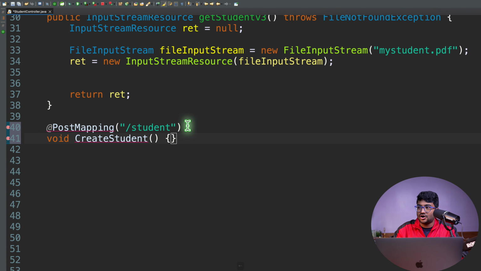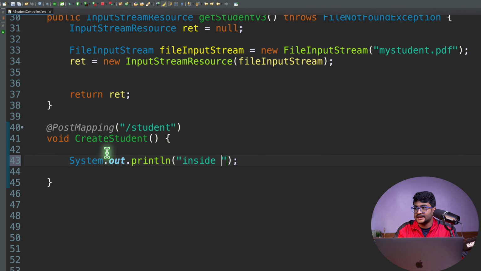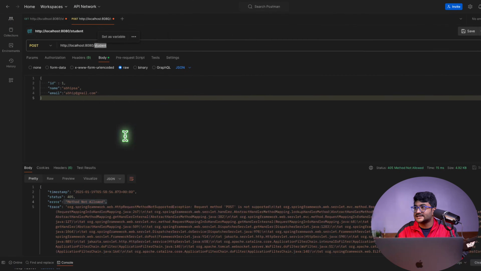Obviously I want to create a student. The post, whenever it is executed, will be creating some data on the server. Now let me have a log here inside the create student post method. Let's just check whether this endpoint is executing or not.